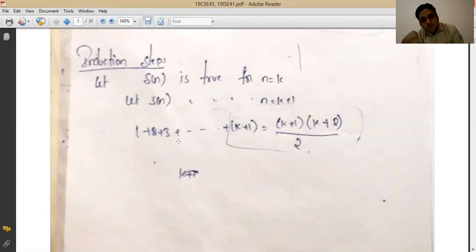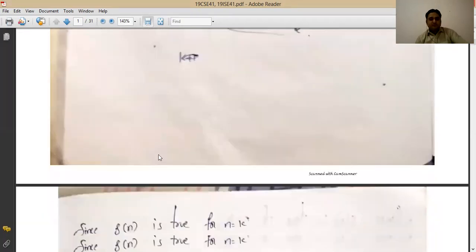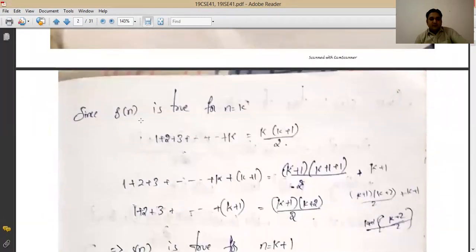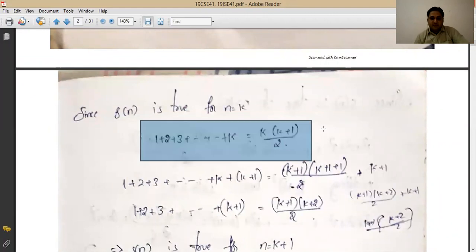Next, what we have to prove is that this theorem is correct for the k plus 1th value also. That means if you say 1 plus 2 plus 3 plus so and so up to the k plus 1th value, then that must be equal to n into n plus 1 by 2. That means k plus 1 into k plus 2 by 2. So that we have to prove. So that is our assumption, that okay, it is correct for the kth term.